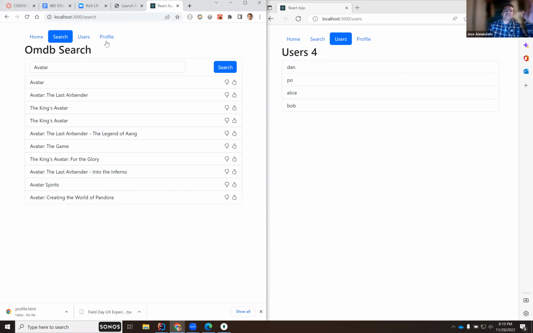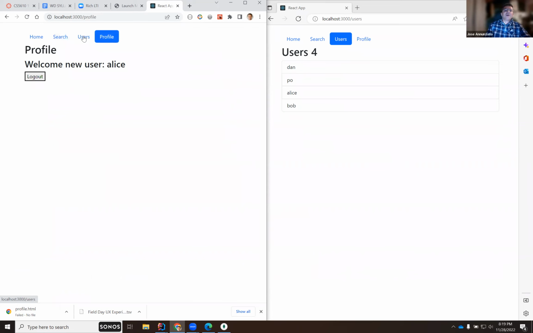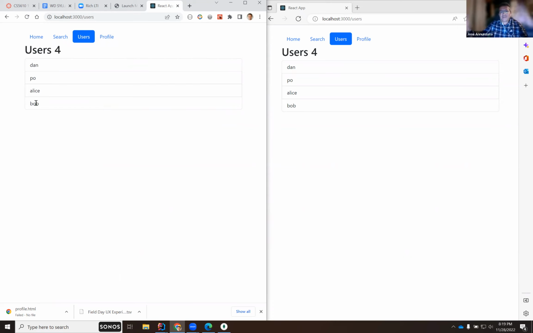It could be that if I'm logged in as Alice, I might want to send Bob a message, right? And that would be a relationship. Alice sent Bob a message. That could be a relationship. That the message relates to users, the sender and the receiver. That would be a relationship.